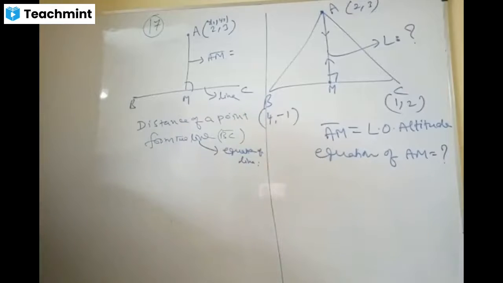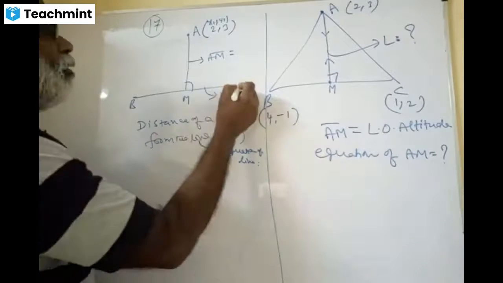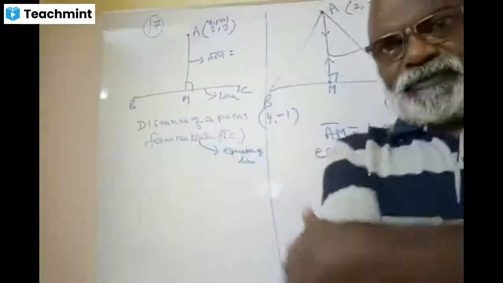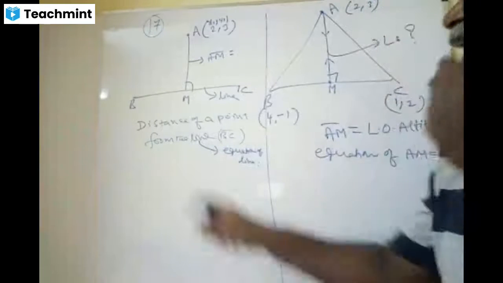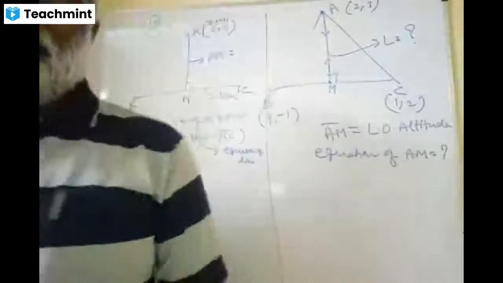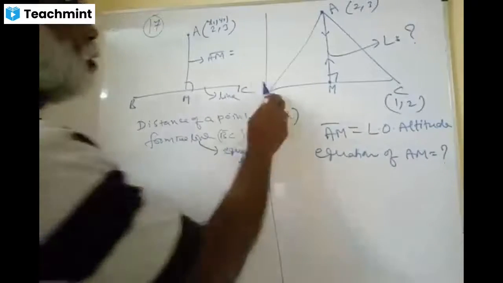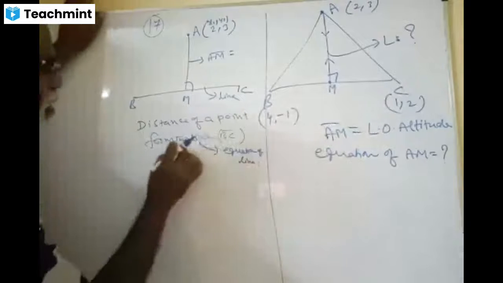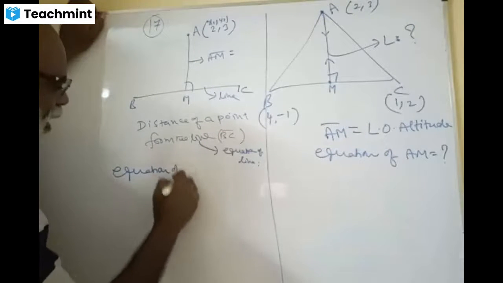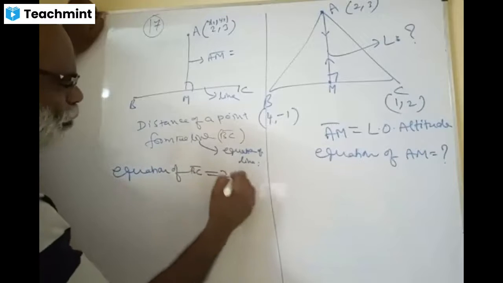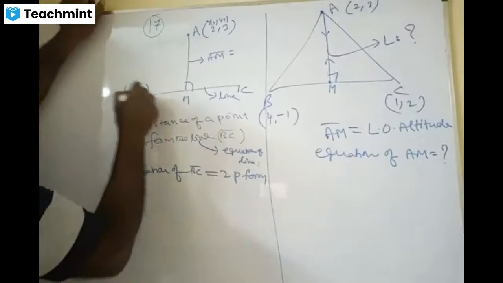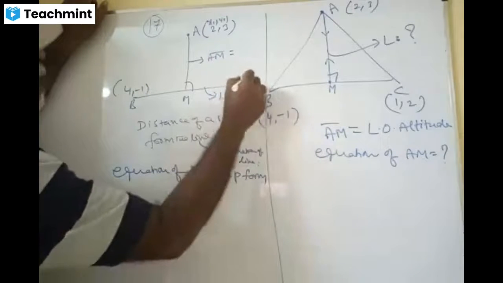So how do I find the equation of a line? The equation of BC. Two points are there, B and C, so the two-point form. That means from the line, the equation of BC. What is the equation of BC? Two-point form, yes. Which are the two points here? (4, -1) and (1, 2), yes.